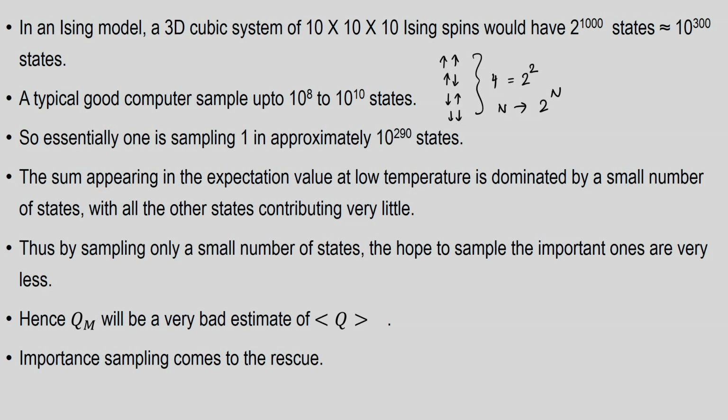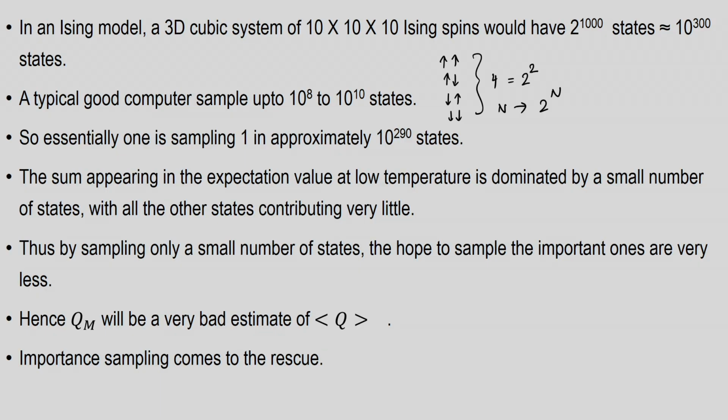This is going to be a very bad approximation, because the ones that dominantly contribute to the integral are being missed, and these are not helpful at all. So, QM will eventually give a very bad estimate of Q. And that is the reason that importance sampling comes to the rescue.